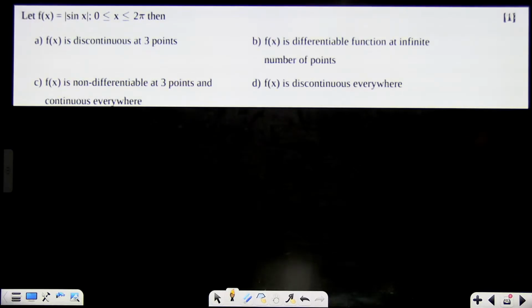This one, again, 1 mark question. Check it out. Try to solve it. Mod sin x is there, and x is between 0 to 2 pi. Options: discontinuous at 3; differentiable function; finite number of points, non-differentiable at 3 points, and continuous everywhere. Note this question down, try to solve it.